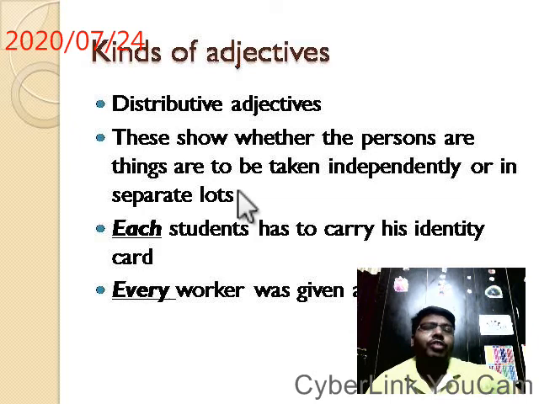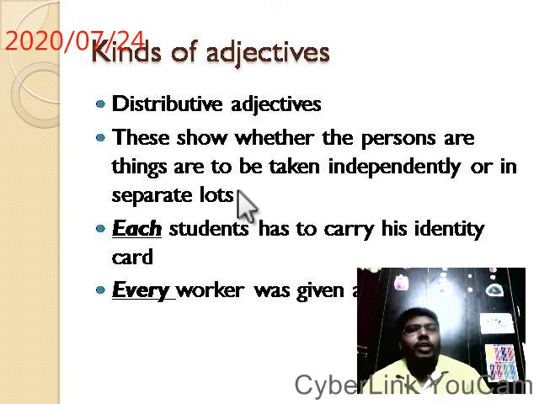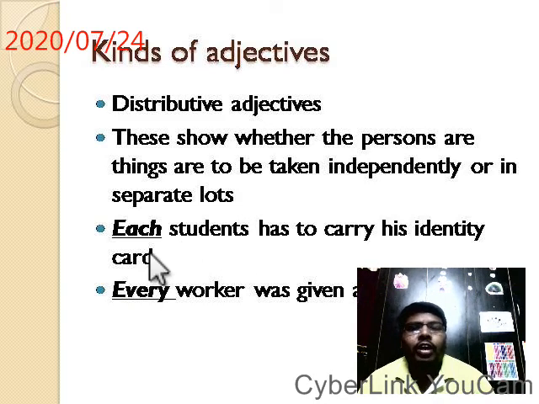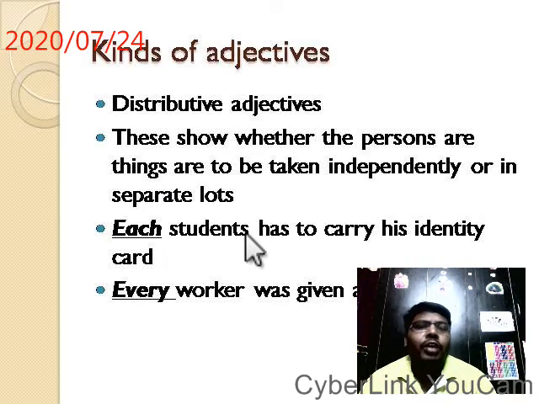So this is distributive. These show whether the persons or things are to be taken independently or in separate lots. So each student is distributed a banana. So, distributive adjectives.